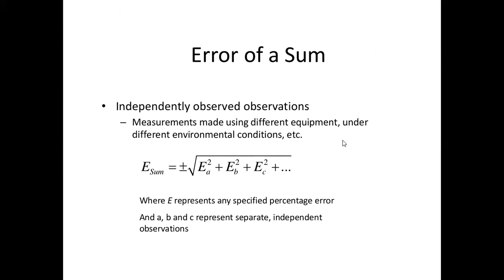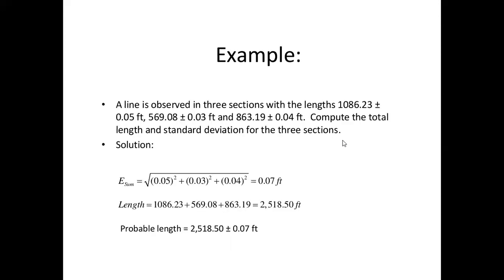Error of a sum. Independently observation. Measurement made using different equipment under different environmental condition. E sum is equal to plus or minus under root EA square plus EB square plus EC square up to, where EE represent any specified percentage error and ABC represent the separate independent observation.